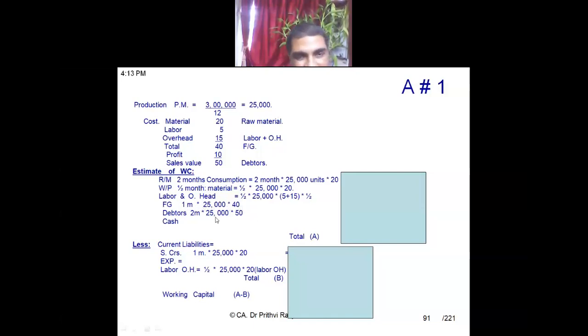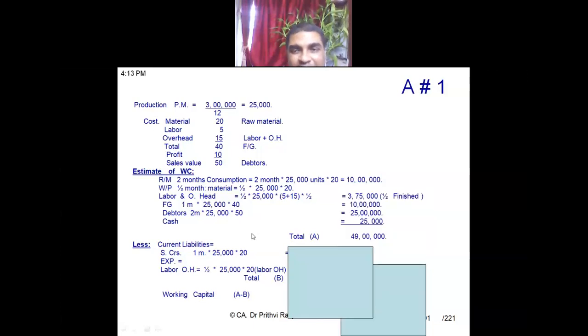Debtors 2 months. 2 months into 25,000 into 50. Plus the question says you need additional cash of 25,000. So all taken together, the total current asset required is 49 lakh.